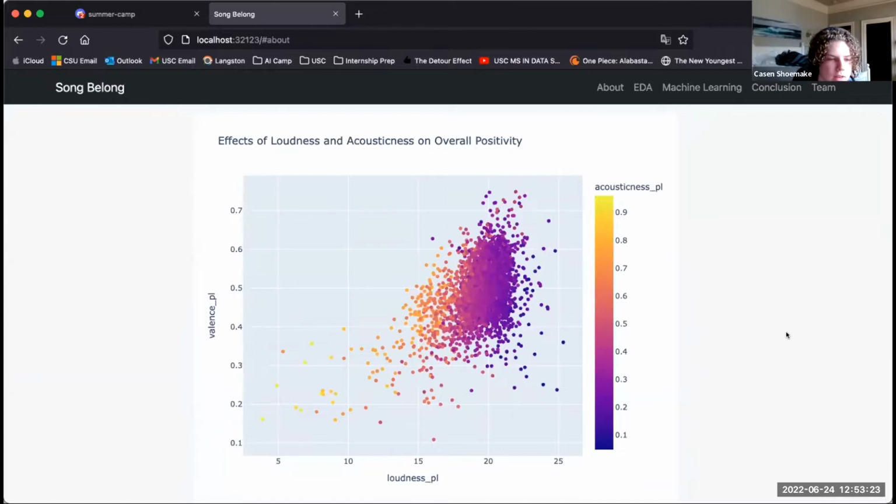So I wanted to find out the effects of some attributes on valence, which is the overall positivity of a song. So I plotted this comparing loudness, valence, and acousticness. You can see the happier songs tend to have medium to high volumes with pretty low acousticness levels, which shows us that slow and sad songs are normally the acoustic ones.